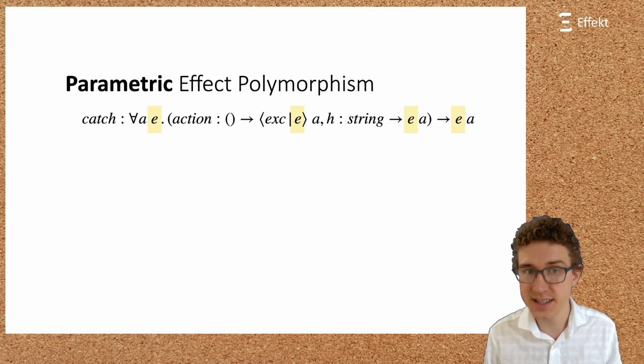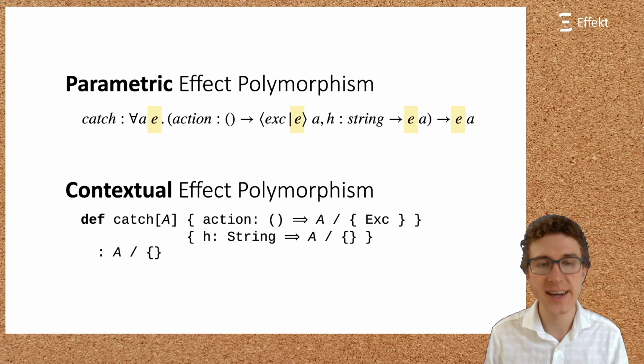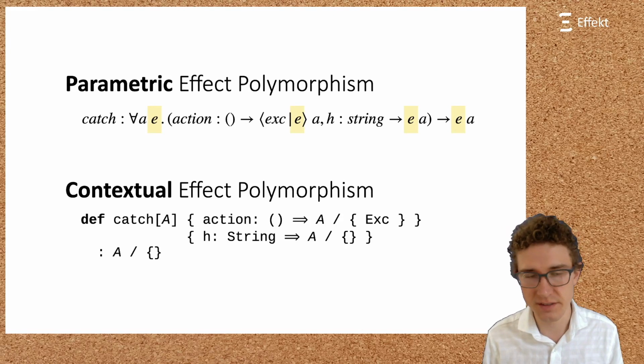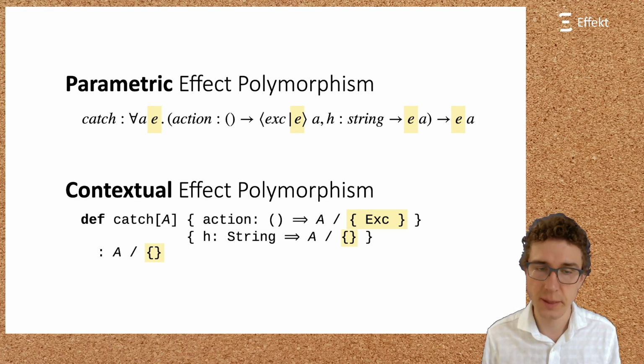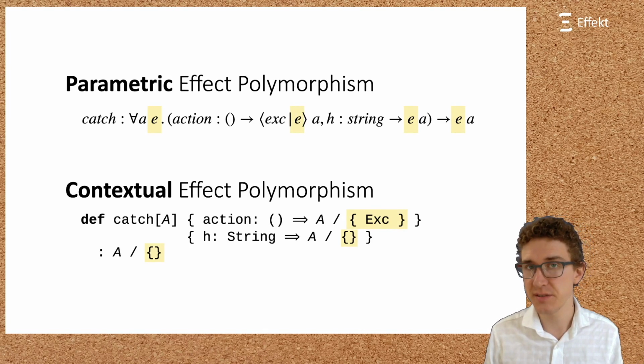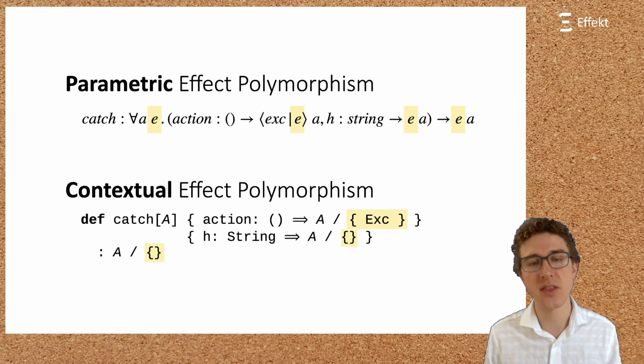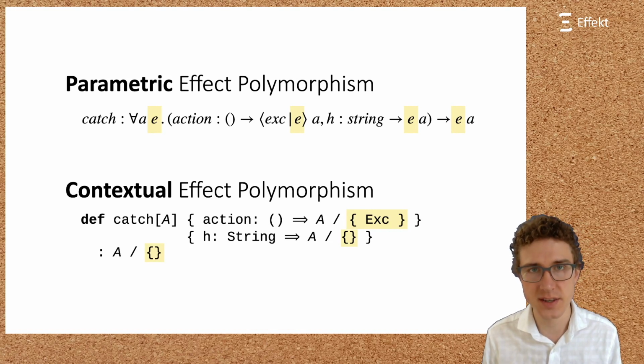Since it does not exist, users cannot and do not have to write effect variables, and users cannot be confused by type errors that mention effect variables. Here is the same example in the Effekt language. Effekt introduces a different form of effect polymorphism, which we call contextual. I will go into the details later. For now, it suffices to see that there are no effect variables in the signature.